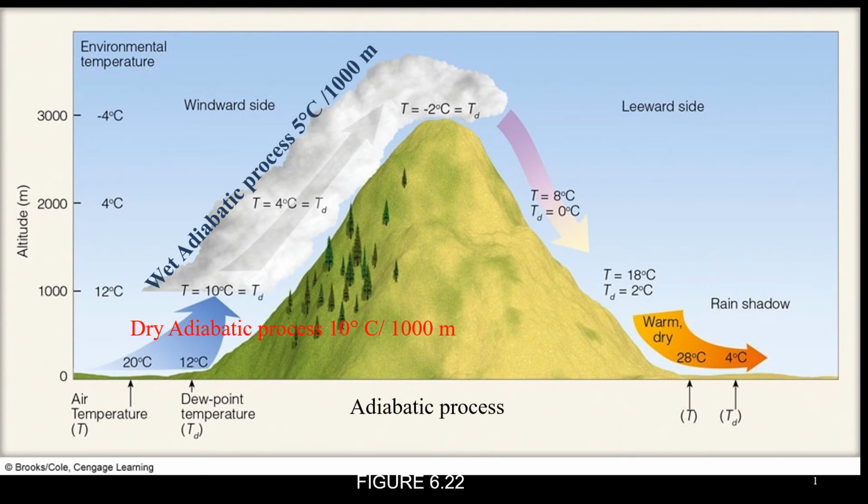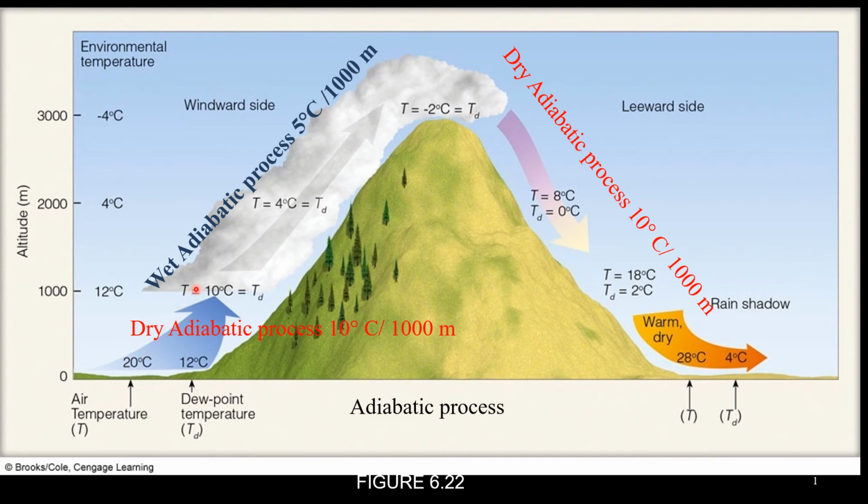In a nutshell, in the dry adiabatic process, if we go up, temperature decreases because pressure decreases, so air molecules expand. This expansion leads the air temperature to drop, and this drop in dry situations is 10 degrees centigrade per 1000 meters.